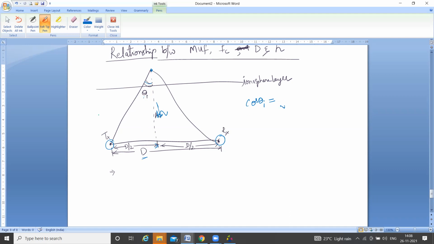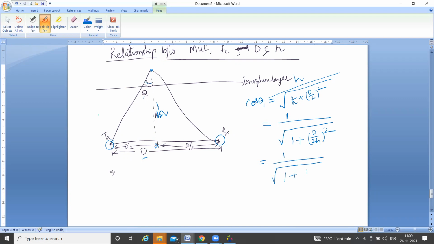So cos theta i is adjacent h divided by hypotenuse, the square root of h squared plus d by 2 whole squared. Taking h inside the root, cos theta i equals 1 divided by the square root of 1 plus d by 2h whole squared. Further simplifying, this is 1 divided by the square root of 1 plus d squared by 4h squared.